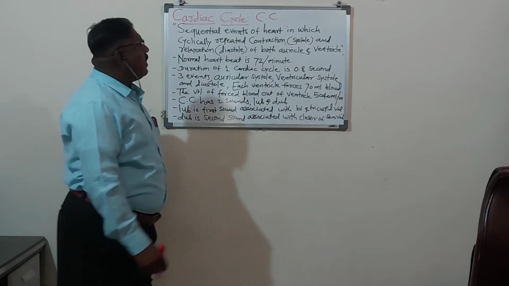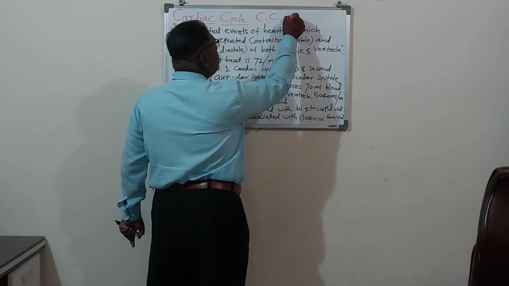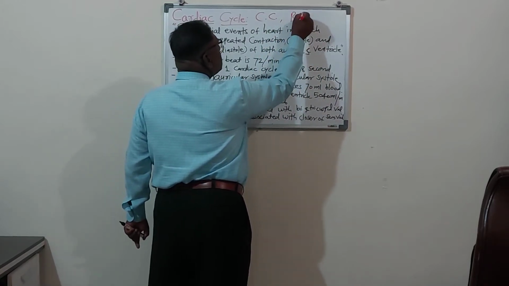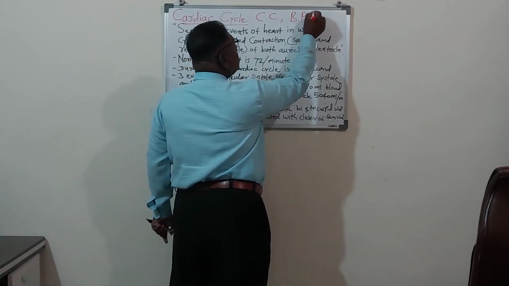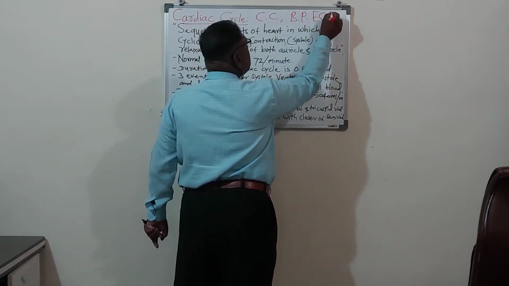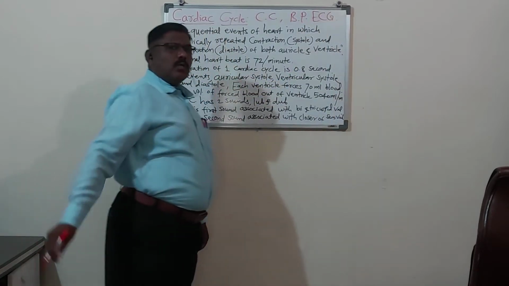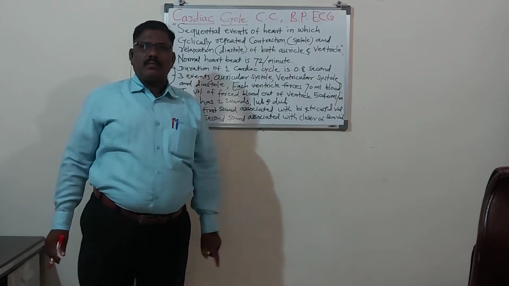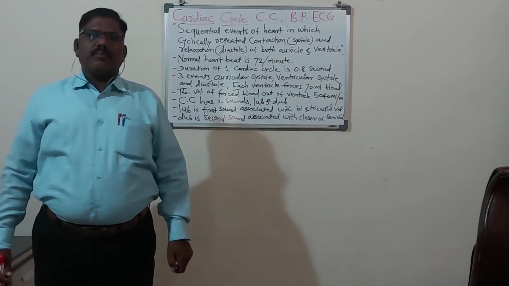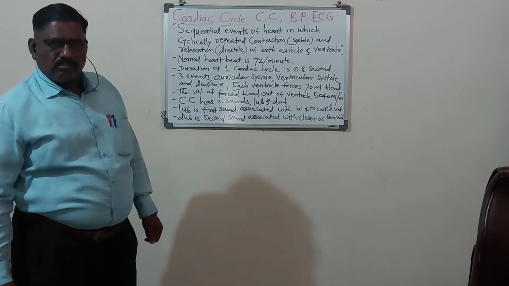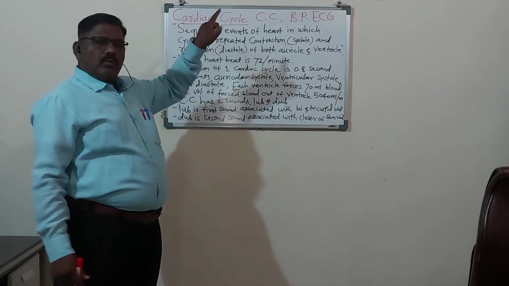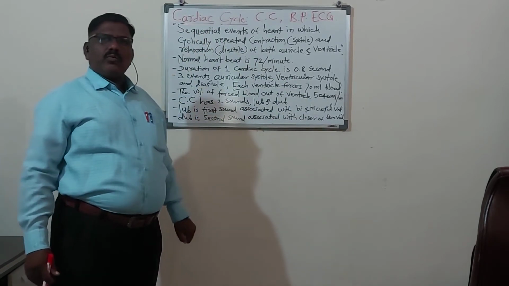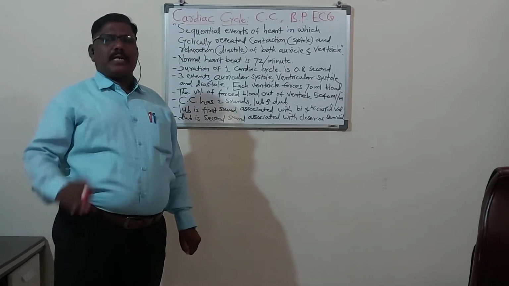You know, BP means the blood pressure. You know, there is the ECG, electrocardiogram. So these are the abbreviations used in our physiological study.